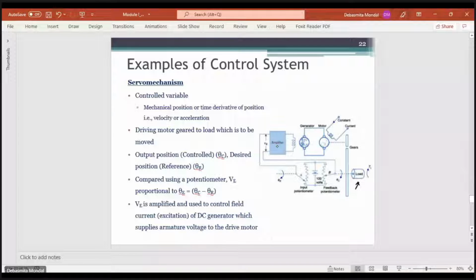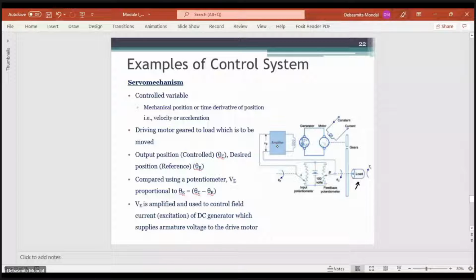Here the control variable is the mechanical position or the time derivative of the position. Either we are trying to control or monitor the displacement or the position of the load, or we are trying to see the velocity or the acceleration at which the load is moving.